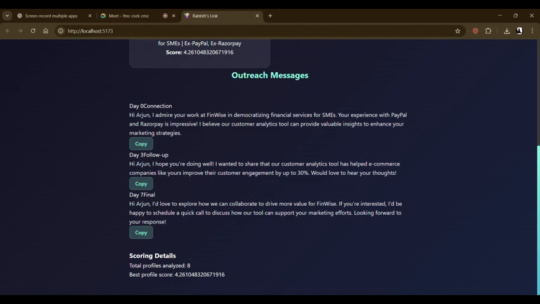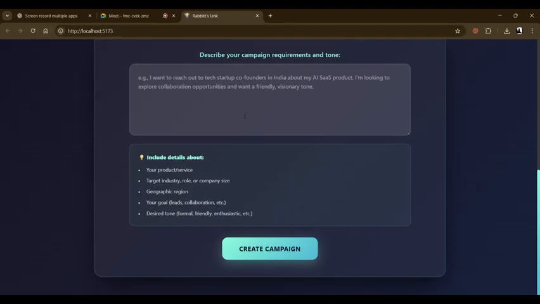What happens is, when we give the prompt in the initial stage, it is converted to a JSON file by the OpenAI API, and then the features are extracted and compared. Then we use the OpenAI API to generate the messages which we need to send to the selected people. Due to the unavailability of a reliable API, we can't send directly, but as of now we can get the messages.